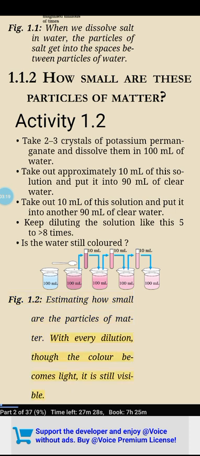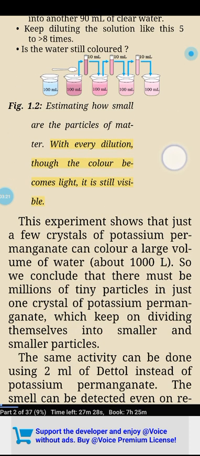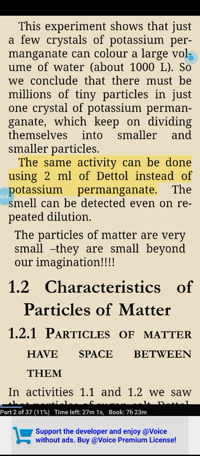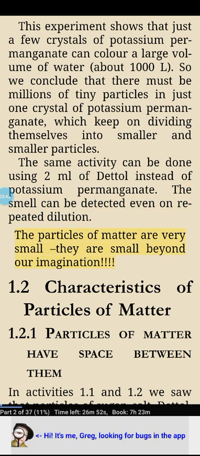With every dilution, though the color becomes light, it is still visible. This experiment shows that just a few crystals of potassium permanganate can color a large volume of water, about 1000 L. So we conclude that there must be millions of tiny particles in just one crystal of potassium permanganate, which keep on dividing themselves into smaller and smaller particles. The same activity can be done using 2 milliliters of Dettol instead of potassium permanganate. The smell can be detected even on repeated dilution. The particles of matter are very small, they are small beyond our imagination.